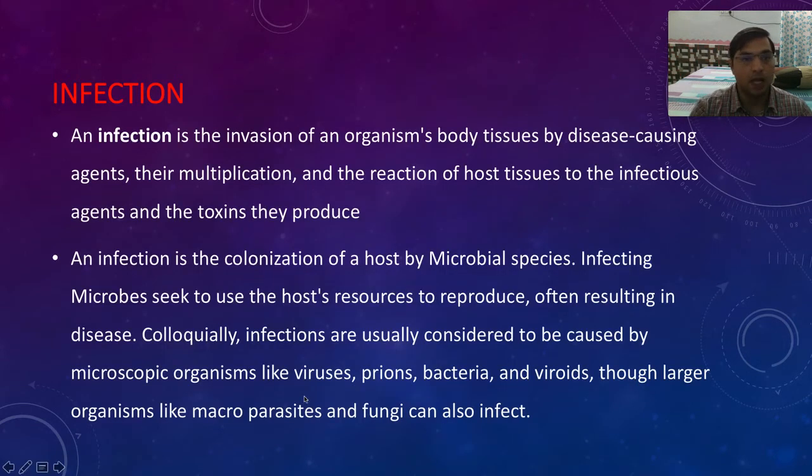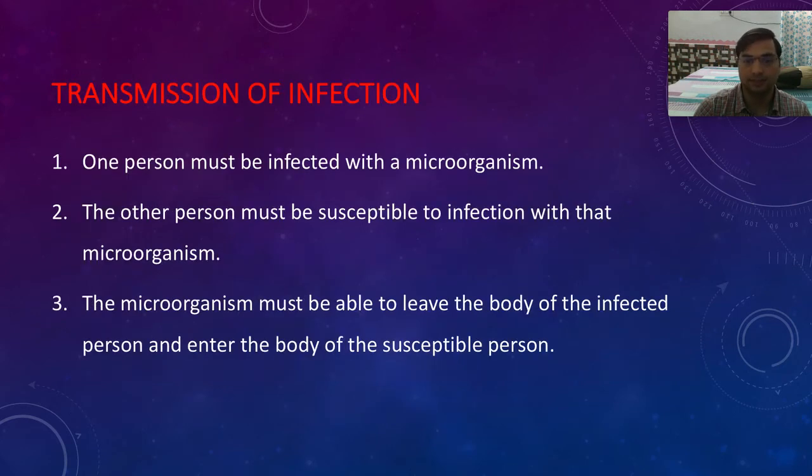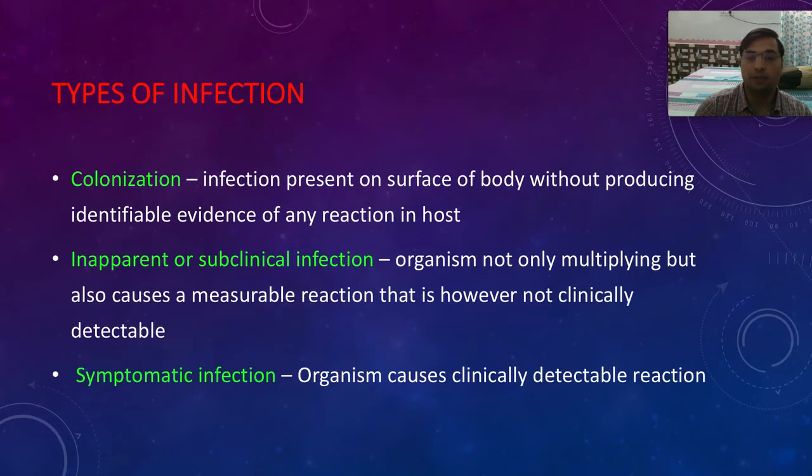Infection. I'll just skip these definitions because they are self-explanatory, nothing much to explain in them. So you know what infection is, right? Infection is any organism which causes disease, as simple as that. Then how does infection transmit from one person to another? We'll study that. Infection might travel from an infected person to a healthy person, or from an infected animal to a healthy animal. Now, what are the types of infections?